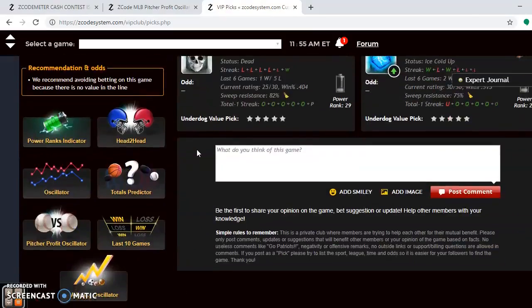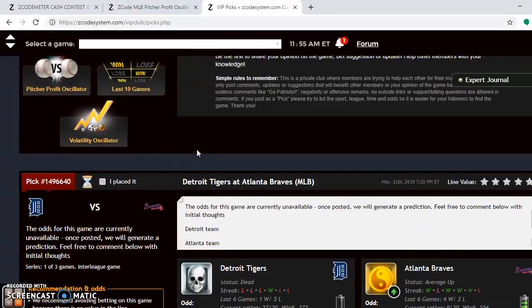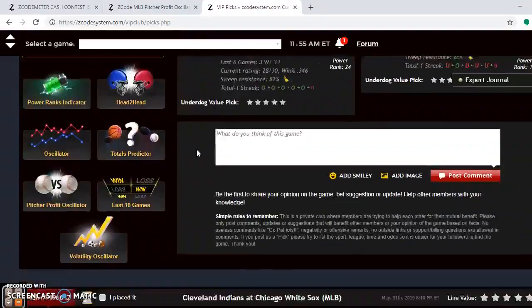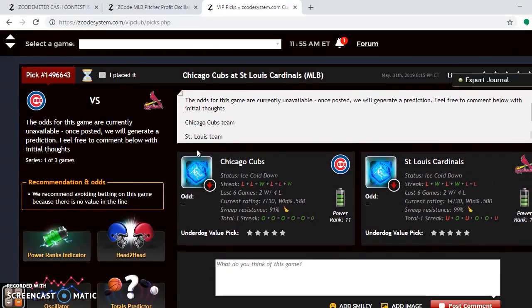Go down through here to a couple more matchups. Let's scroll way down to the ones I'm looking for here. See, there's a full slate of games for this weekend, as it always is. And this is the one I want, the Cubs and the Cardinals. Another great NL Central matchup here. The Cubs are first in the division. The Cardinals are third in the division.